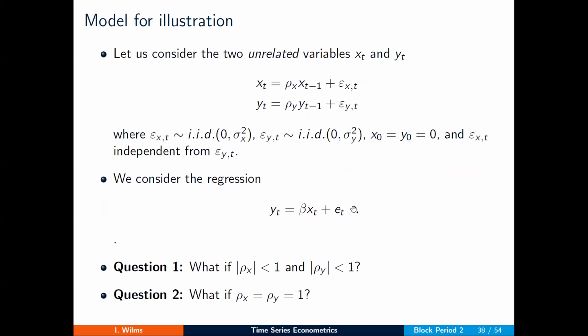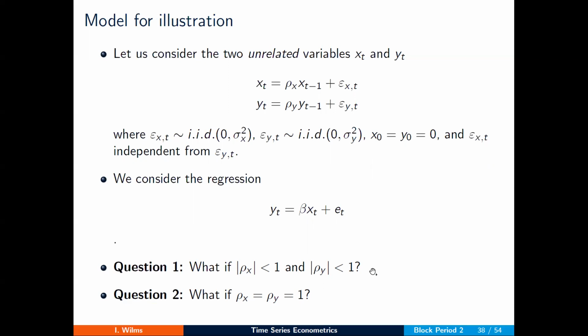Let's say that we now regress Y on X. We know that there is a very important difference between the setting where these rows, the AR type of parameters, would be smaller than 1 in absolute value, when we would have the stationary world, and the setting where the rows are equal to 1 when we have the unit root setting.